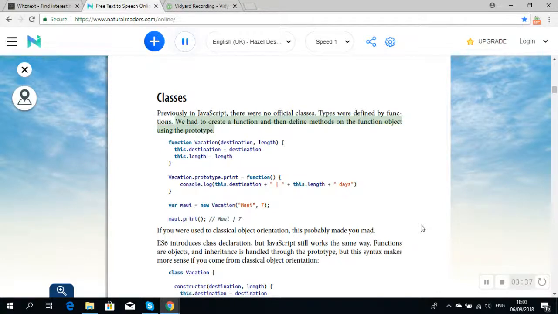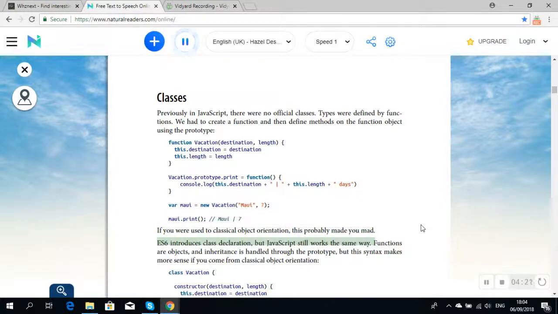We had to create a function and then define methods on the function object using the prototype. function Vacation(destination, length) { this.destination = destination; this.length = length; } Vacation.prototype.print = function() { console.log(this.destination + ' | ' + this.length + ' days'); } var maui = new Vacation('Maui', 7); maui.print(); // Maui | 7 days. If you were used to classical object orientation, this probably made you mad.